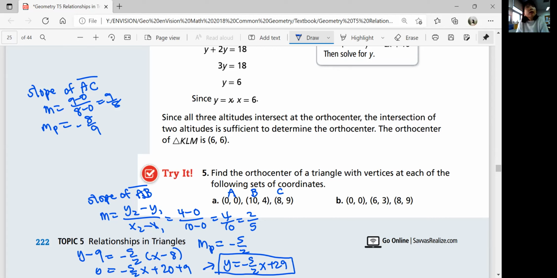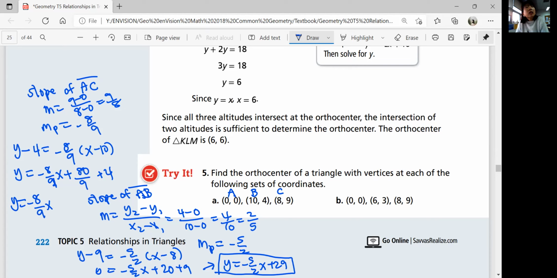And the point opposite to this line would be B. So you do the same thing, y minus, the y value of point B is 4, and then perpendicular slope, negative 8 over 9, x minus 10. And then simplify. Y is equal to, add 4 on both sides, but you're going to use distributive property, negative 8 over 9 x plus 80 over 9. Okay, and then plus 4. So y is equal to negative 8 over 9x.